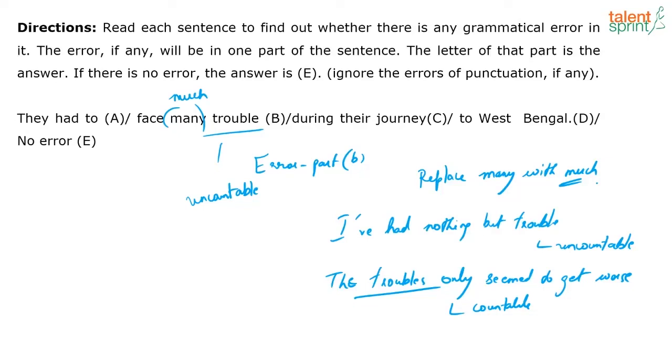Are you following? Even if I say the trouble only seemed to get worse, it can still be counted as uncountable. So it takes up both that meaning. Yeah? The trouble only seemed to get worse, countable as well as uncountable. Just to give you an idea, but either way, depending on the context, you have to figure out. Usually as a general standard, you can go with trouble being uncountable and use the correct quantifier before that. So in this context, they had to face much trouble during their journey to West Bengal.